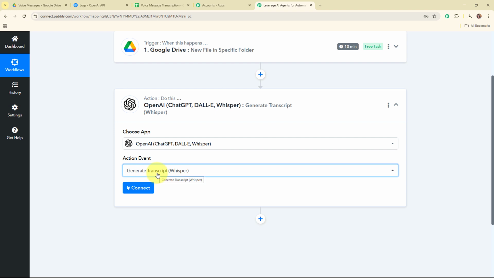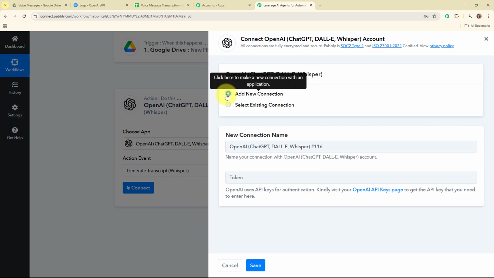Alright, so for that I'm going to use this action event, and now here to connect my OpenAI with Pabbly Connect, I'm going to click on this connect. Here to build a new connection, I'm going to select add a new connection. If your OpenAI account is already connected with Pabbly Connect, then you can click on select existing connection. And now to build a new connection, it is asking me to enter the API token.